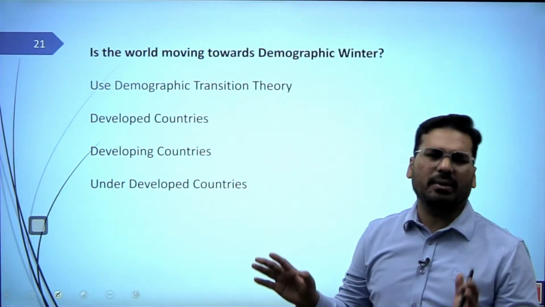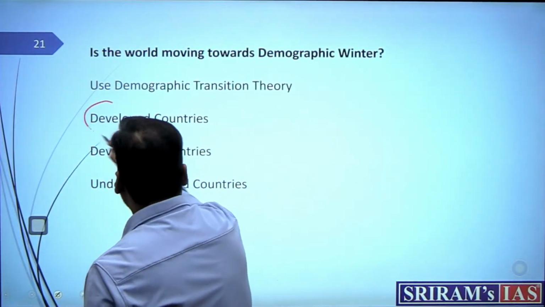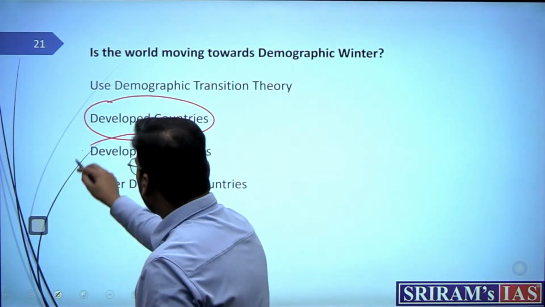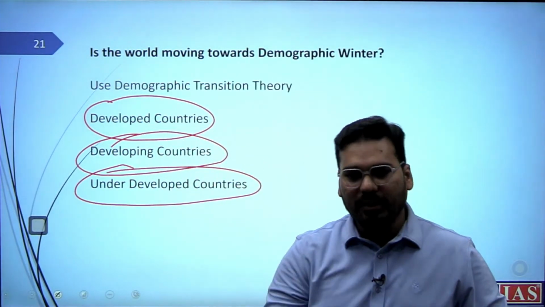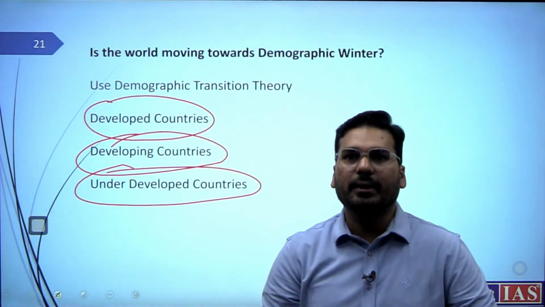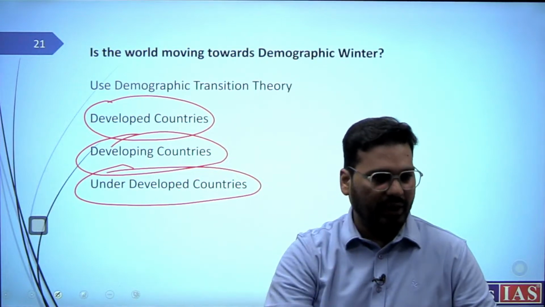Don't do that, it will be very tedious. Actually you should talk in this term about what the conditions are in developed countries, in developing countries, and in underdeveloped countries. In developed countries you can always say the population is declining because the birth rate is very low.